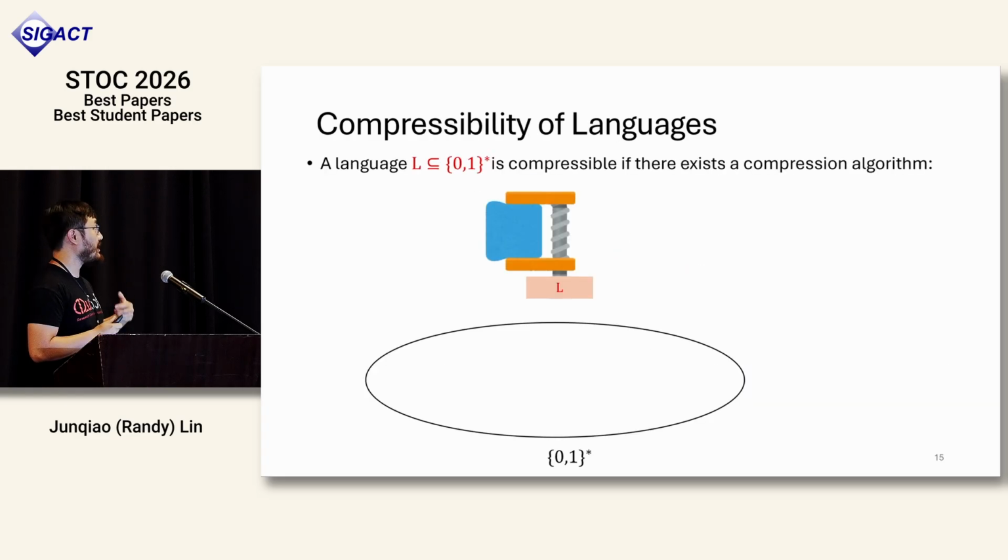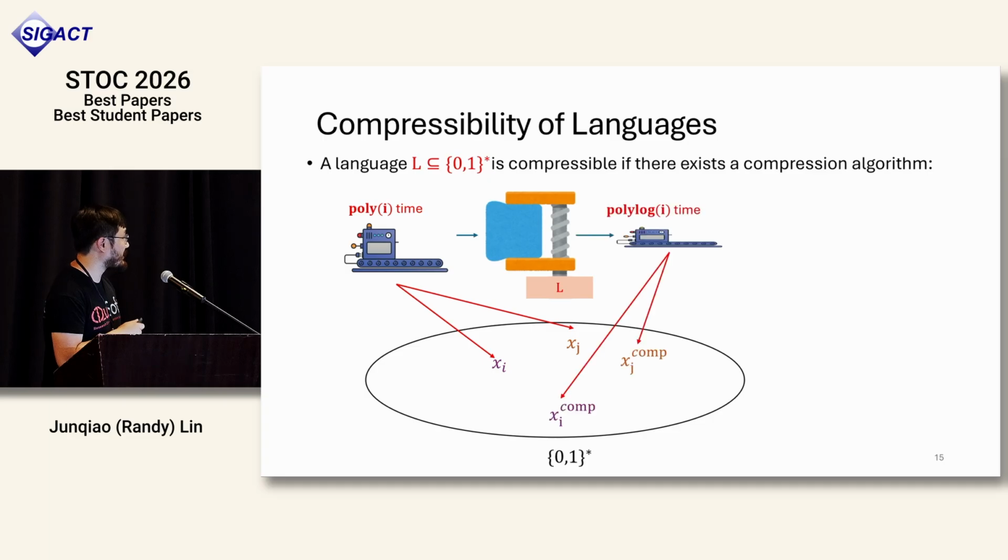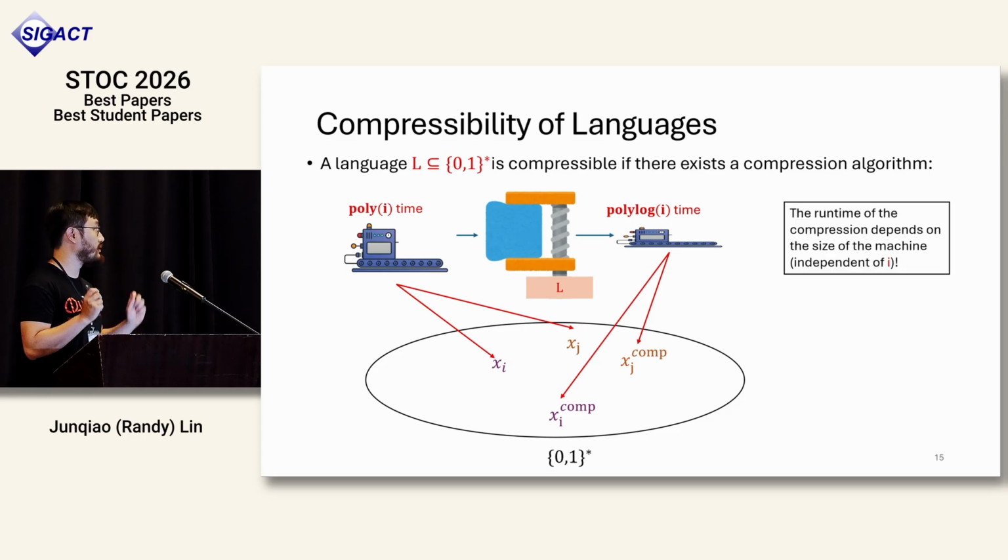So a language is known as compressible if there exists a compression algorithm right here. The compression algorithm takes as input a description of a Turing machine, which is a uniform problem instance, and outputs another compressed version, which runs in polylogarithmic time, whereas the original one runs in poly(i) time. There are 2 restrictions to it being compressible. First of all, the runtime of this compression algorithm must only depend on the size of the input Turing machine and be independent of i.